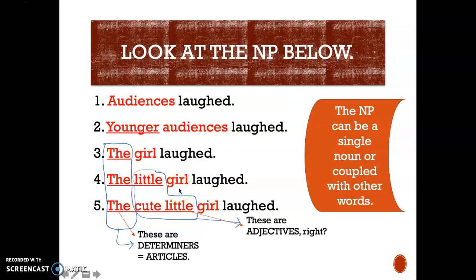And the right order in English is determiner comes first, adjective comes second, and the last word in sequence is the head noun, okay? So the noun phrase can be a single noun or coupled with other words, in this case determiners and adjectives, as we have seen, okay?